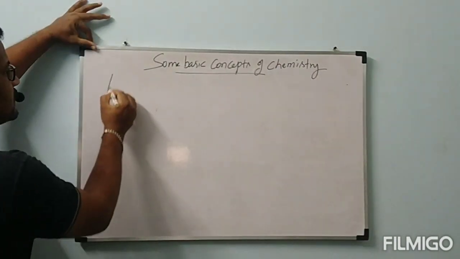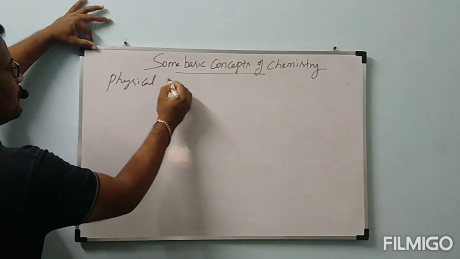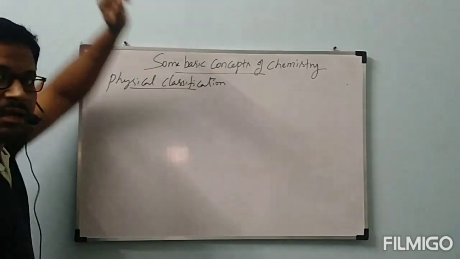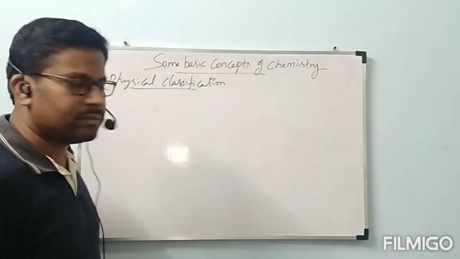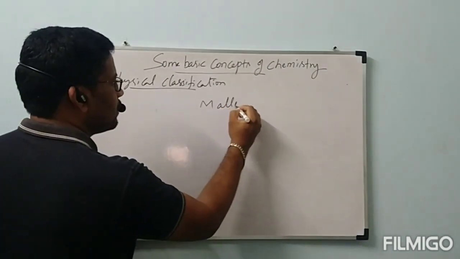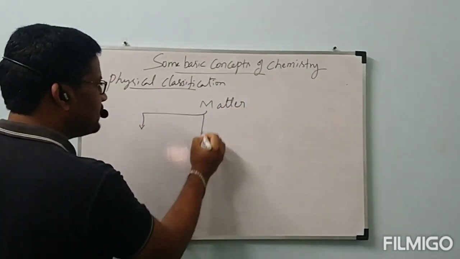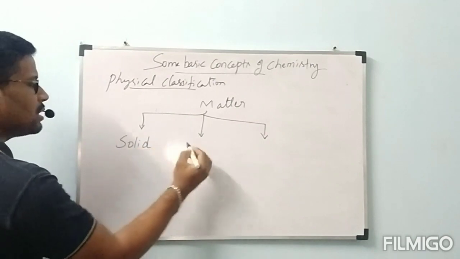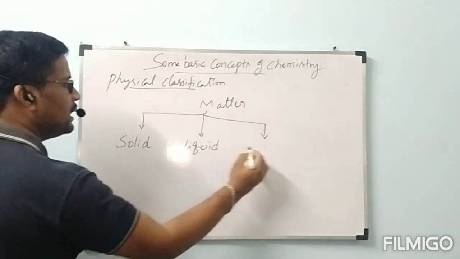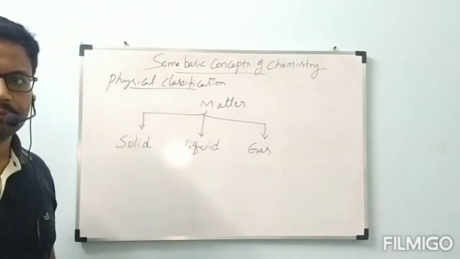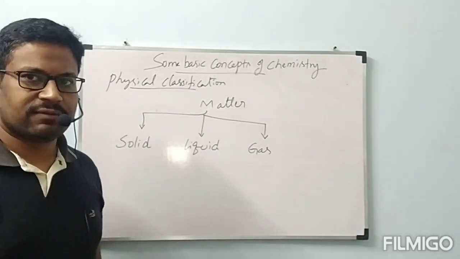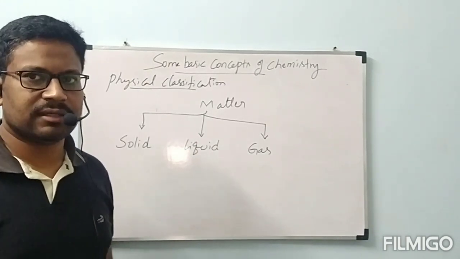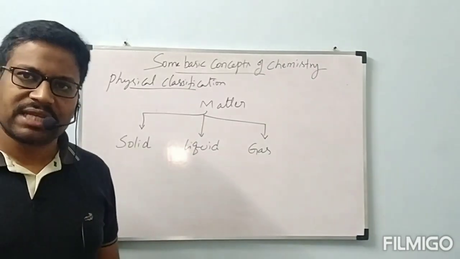Giving this heading, physical classification. Depending on physical characteristics, matter can be classified into majorly 3 types. Those are solid, liquid, and gas. And these three states, these three substances are called physical states of matter. These three are commonly called physical states of matter.